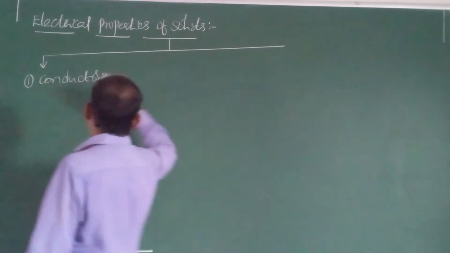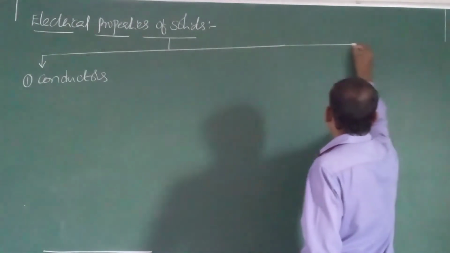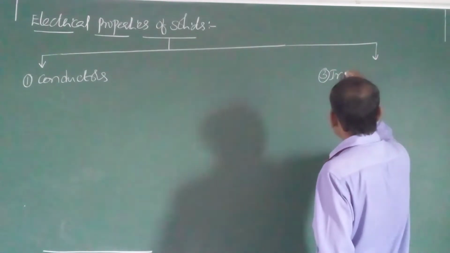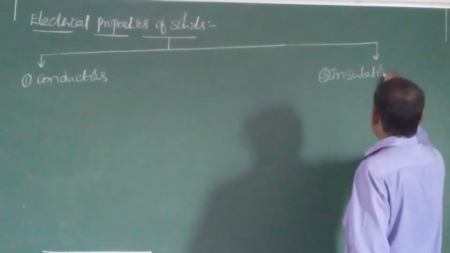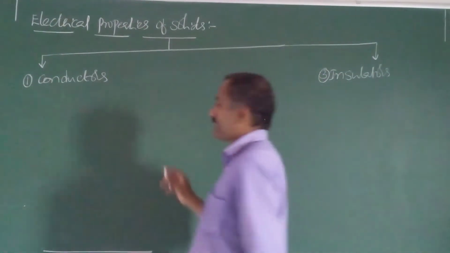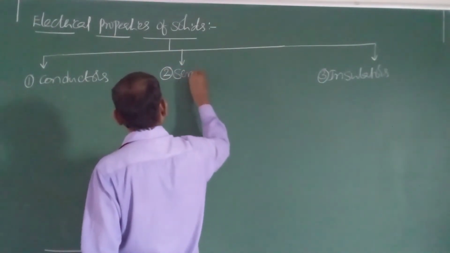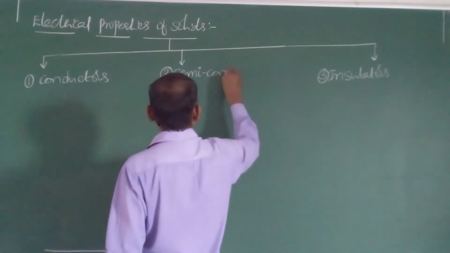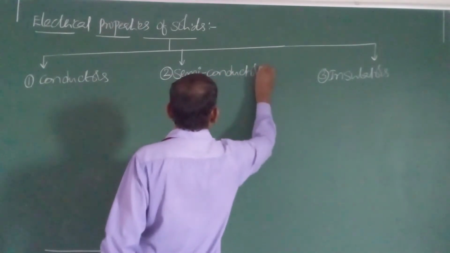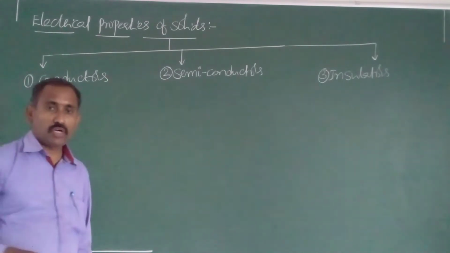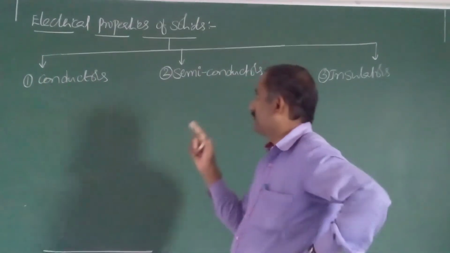The second one, the middle one, is semiconductors. And the third one is insulators.